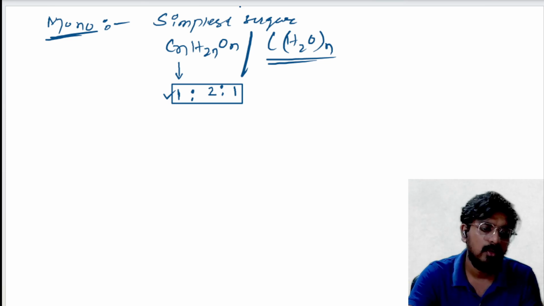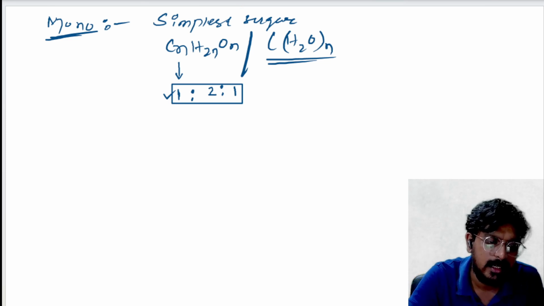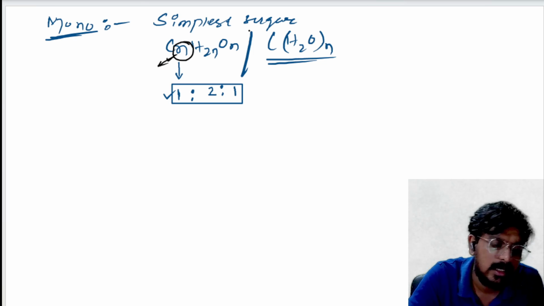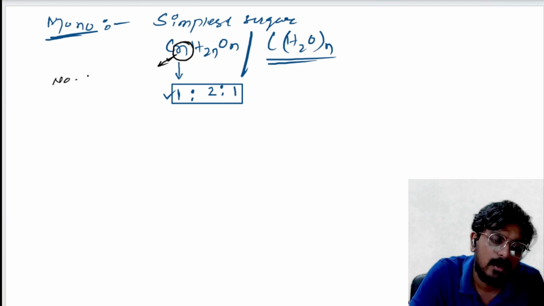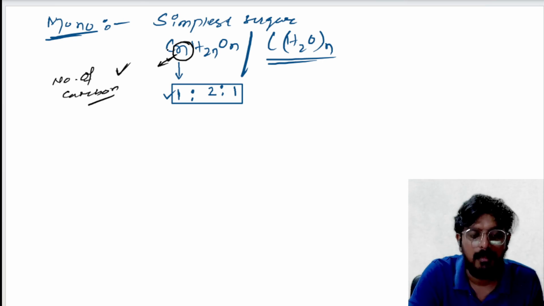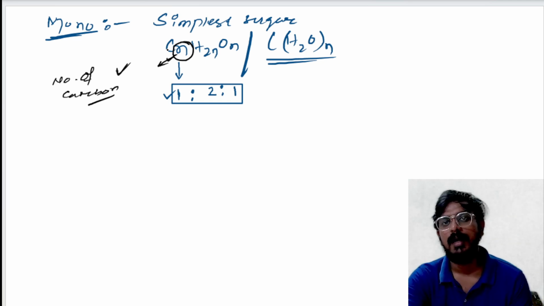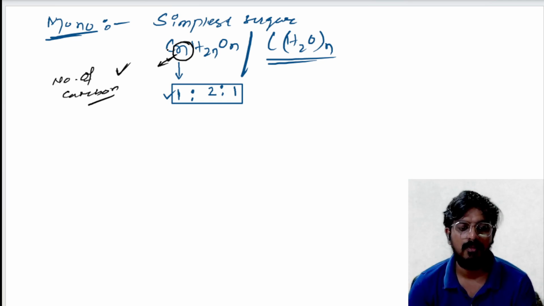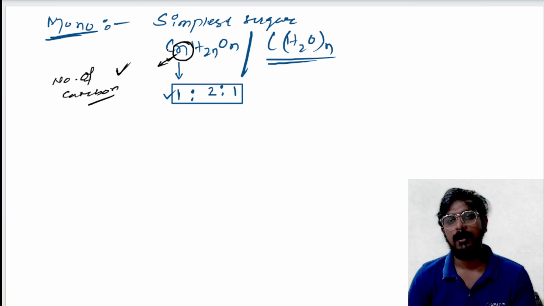Now, what does N stand for? N basically stands for number of carbon. Carbon, hydrogen, oxygen, and here N stands for number of carbon.